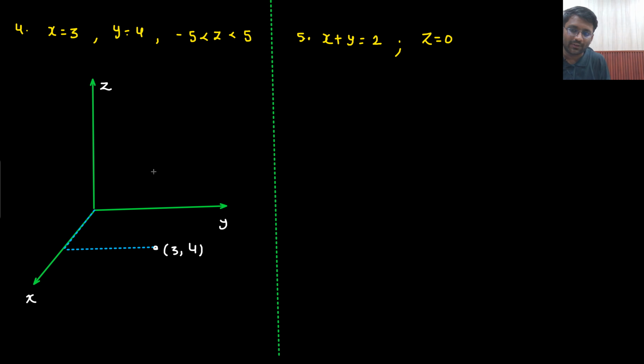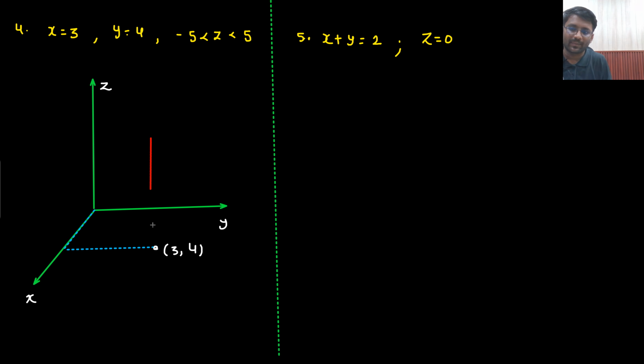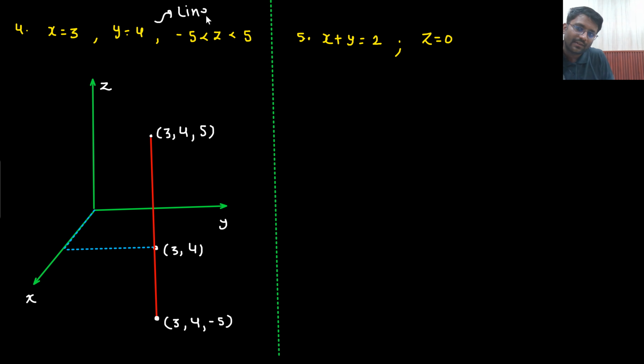Z can take any value from -5 to 5. Here x is 3, y is 4, z would be -5. Here x is 3, y is 4, z would be +5. So z can take any value. So this is the line. It is a line. So now I need to write down the dl vector.